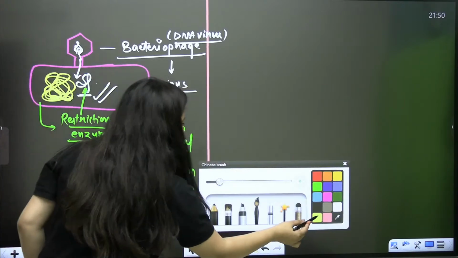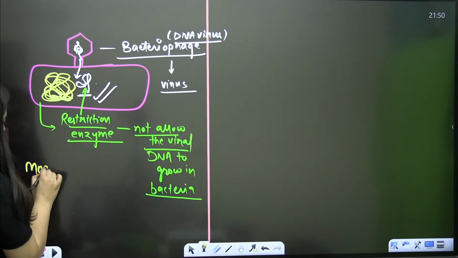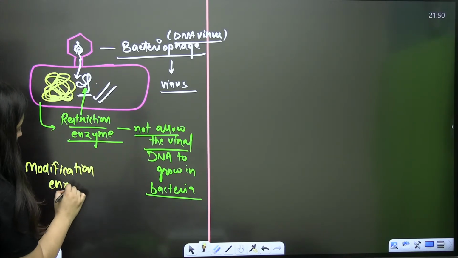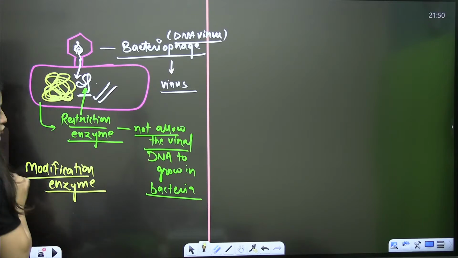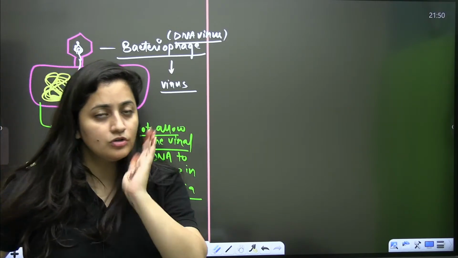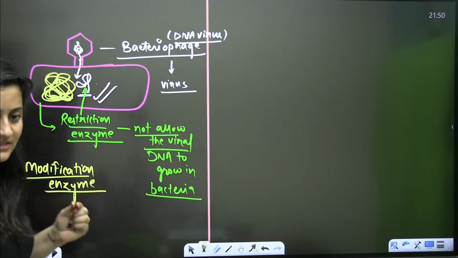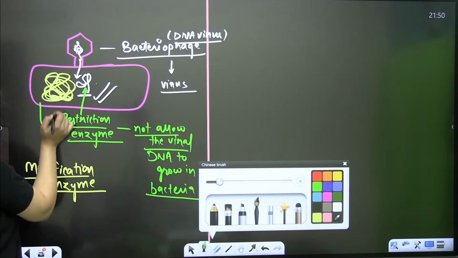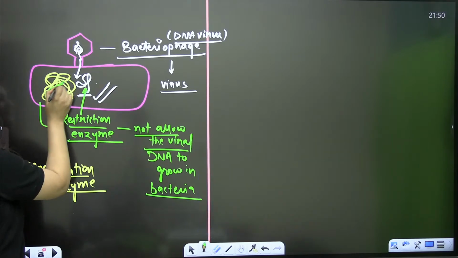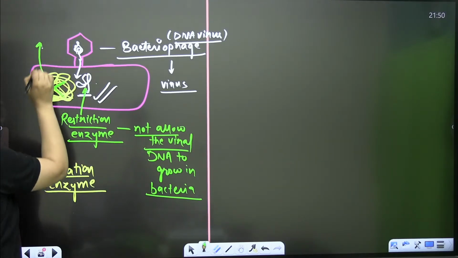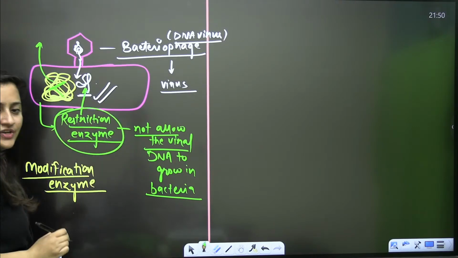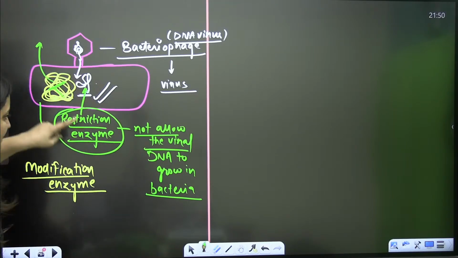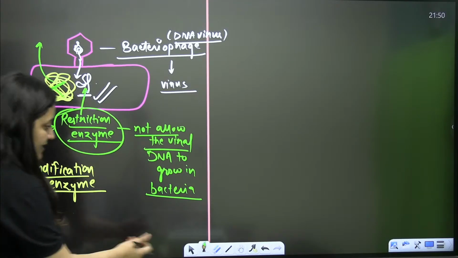Now, what is the role of the modification enzyme then? It is also very simple. I told you that these restriction enzymes do not affect E. coli's DNA. Why? Obviously there is a sequence in this E. coli's DNA also that can be recognized by the restriction enzyme.